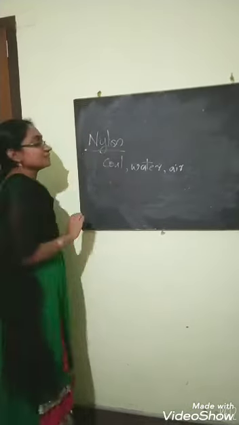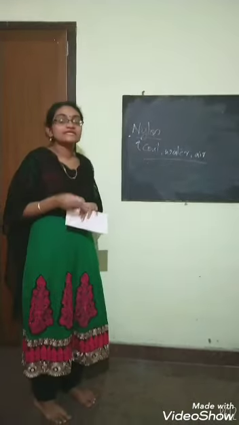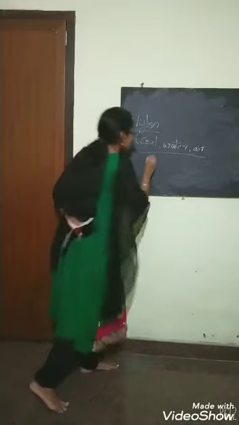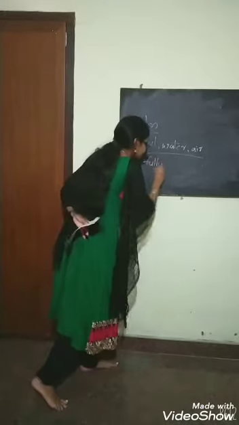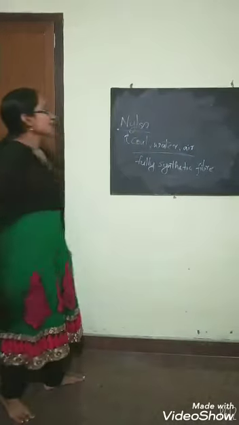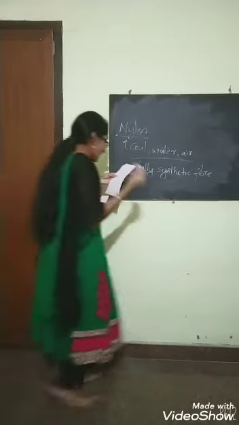This nylon is made by mixing coal, water and air. It is the first fully synthetic fiber, and this is elastic, strong and light.